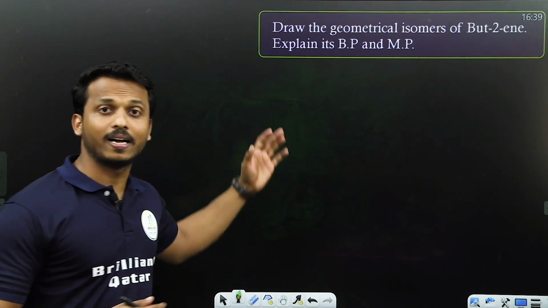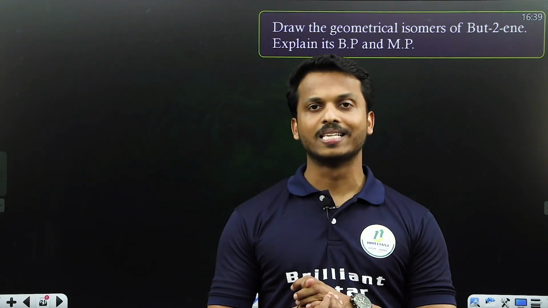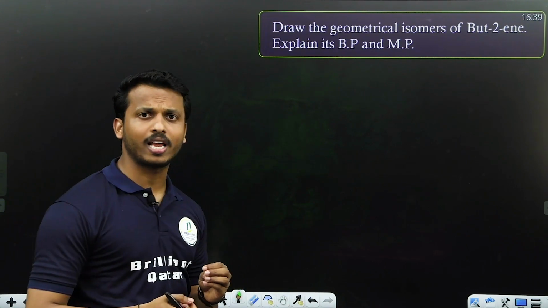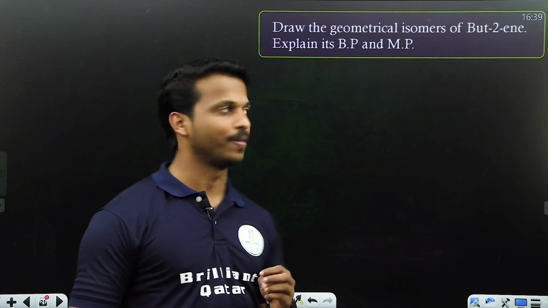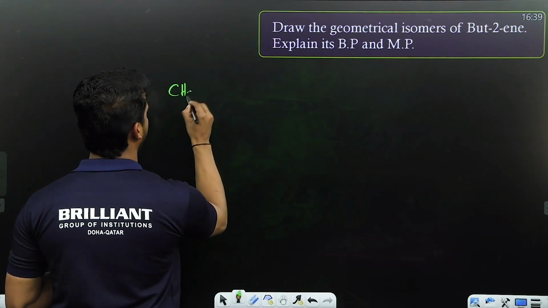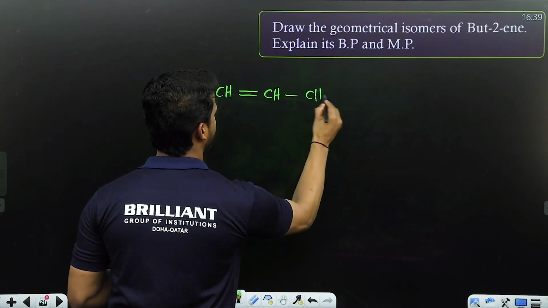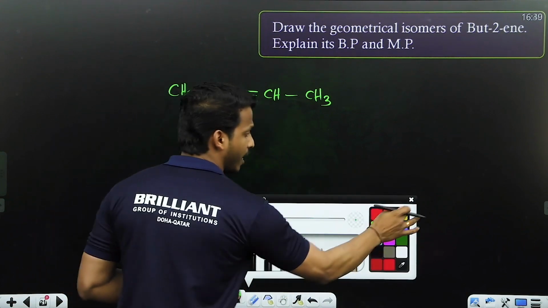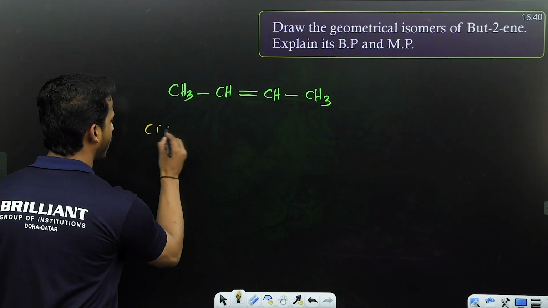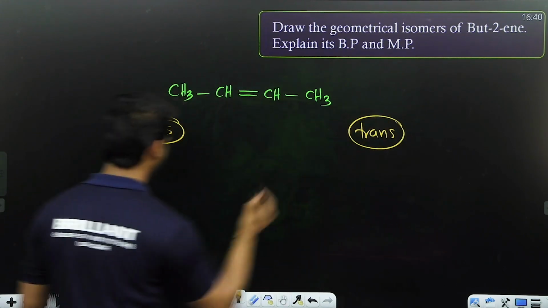Before that, let us discuss isomerism. The isomerism given by alkenes is cis and trans. Draw the geometrical isomer. What is geometrical isomer? Cis-trans isomerism, correct? Draw the cis-trans isomer of butadiene. What is butadiene? CH3, CH double bond CH, single bond, CH3. This is called butadiene. Dear all, if they ask you to draw cis and trans, draw immediately cis trans and